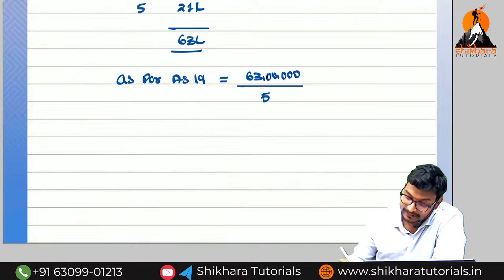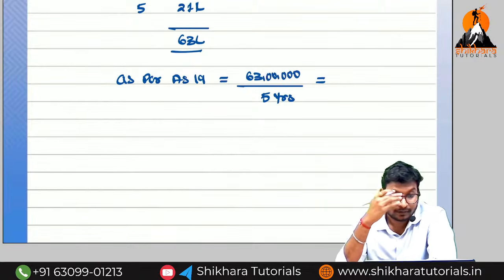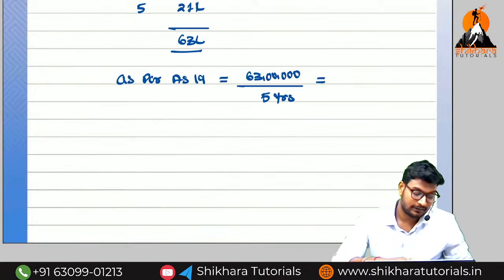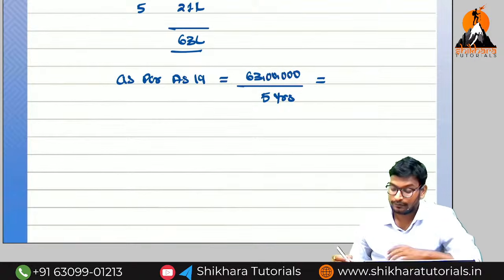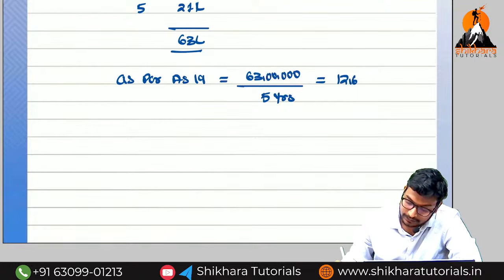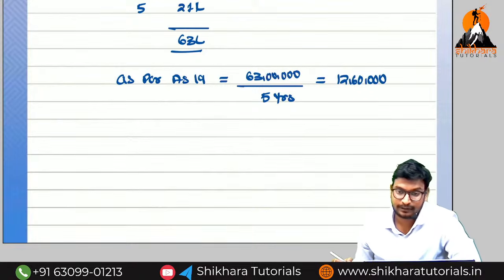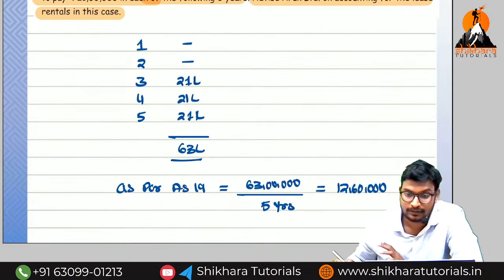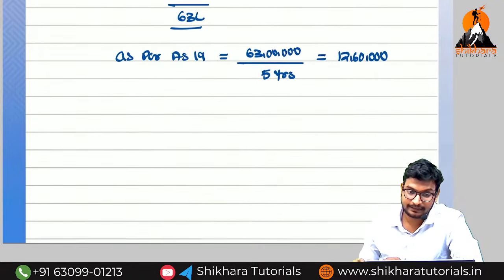So 63 lakhs divided by 5 years, how much are we going to get? 63 lakh divided by 5. I will do, no problem. 12 lakh 60,000. So that means every year how much rent we need to book? 12,60,000. So is the process they are maintaining wrong or right? Wrong. Every year 12,60,000.